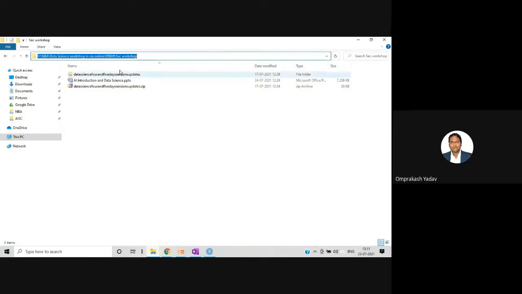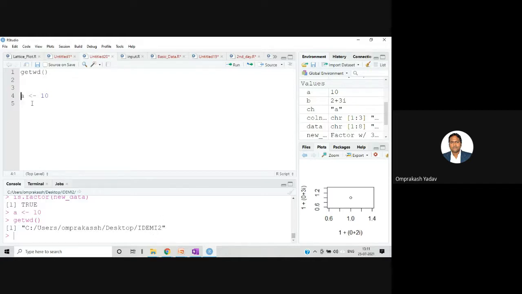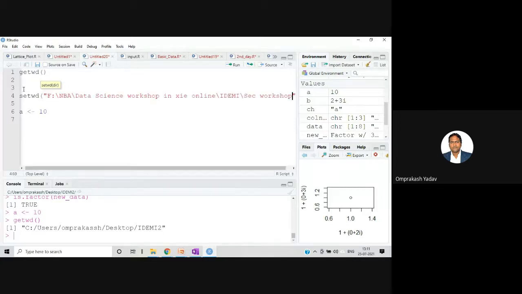So I'll copy this entire path. I'll go over here. First, I'll fire getwd and check what it's showing me. If I fire, it's showing C users Om Prakash desktop IDME2. So on the desktop, one folder is there, and I've set that path. Now suppose I want to set another path. What you can do is setwd in double quotes, and whichever folder you want to make the current working directory, copy that path and paste it over here.